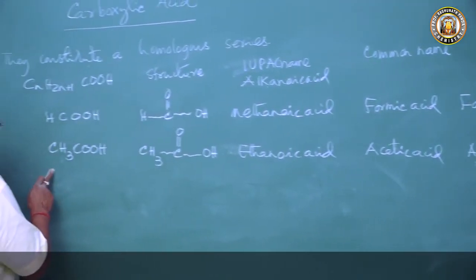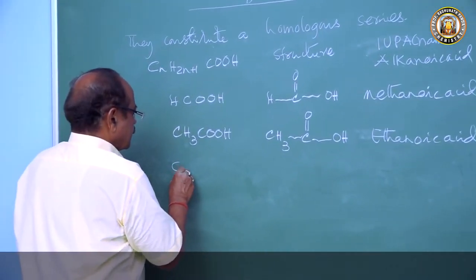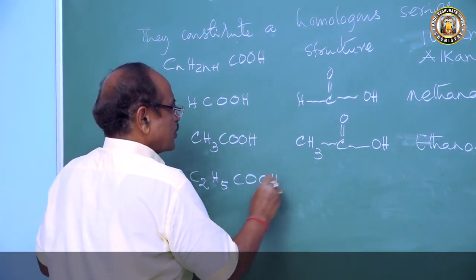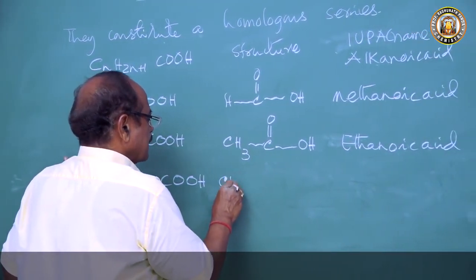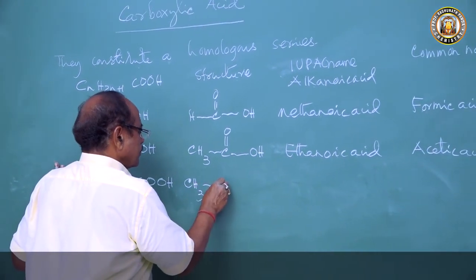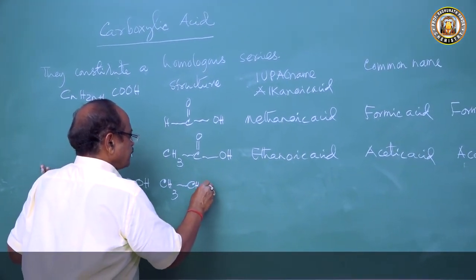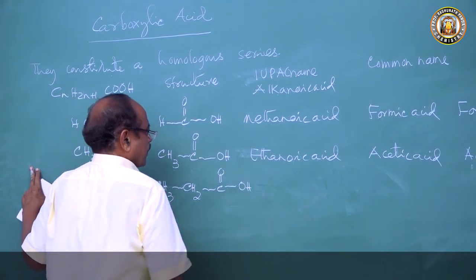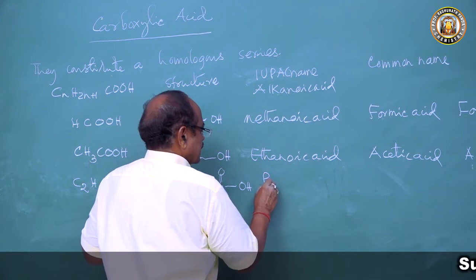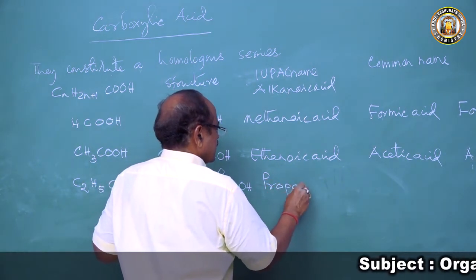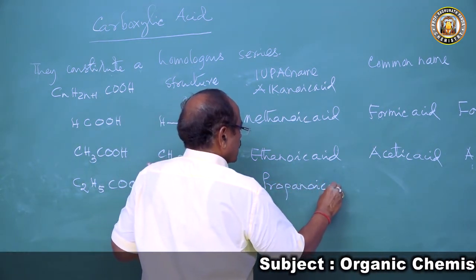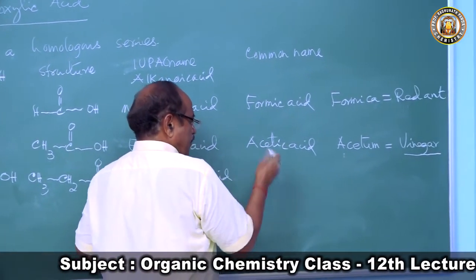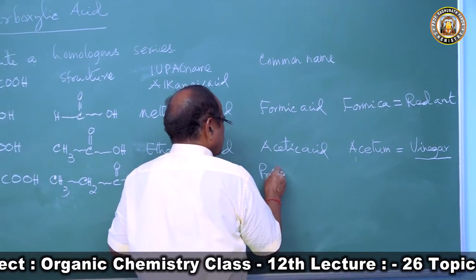Now when n equal to 2 we put, this is C2H5COOH. So its structure will be CH3, CH2, COOH. It is called propanoic acid. So its common name is propionic acid.